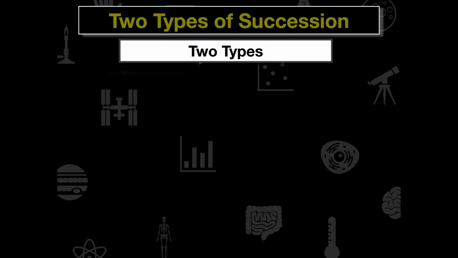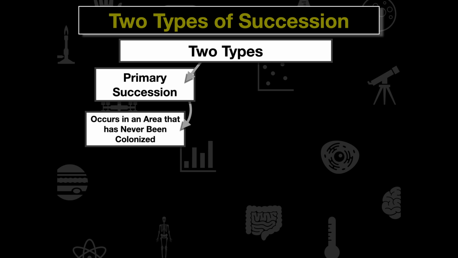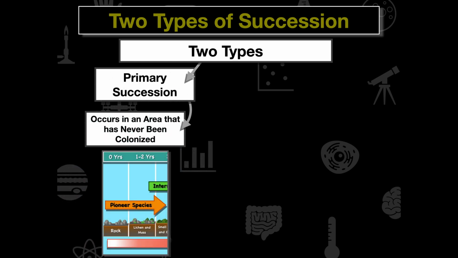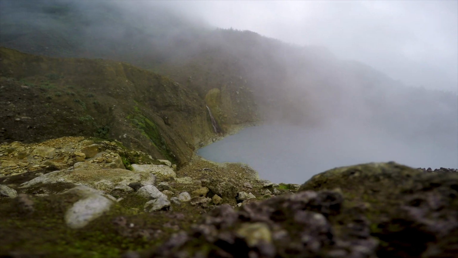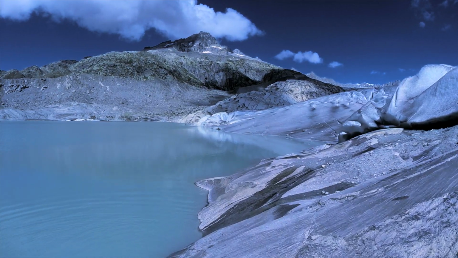Now, when we look at succession here, there are going to be two types. We have primary succession, and this is going to occur in an area that has never been colonized. So this is like starting off with bare rock. This is when lava comes out of a volcano and hardens into rock, or a glacier retreats, leaving behind bare rock.